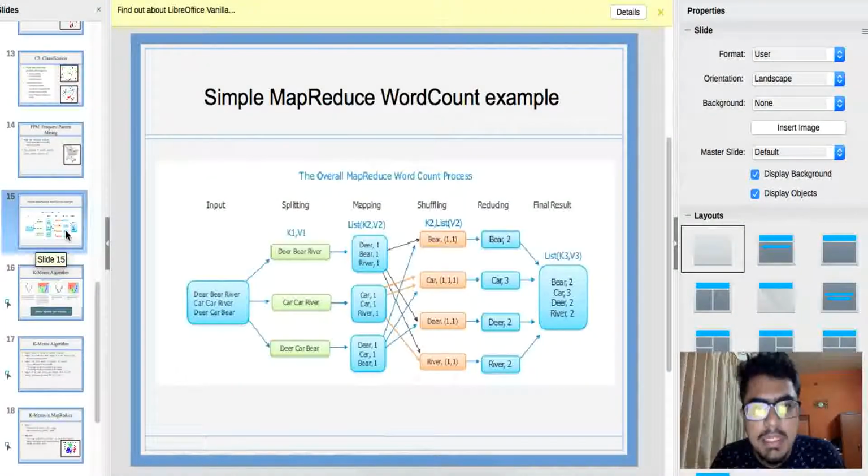What shuffling does is bring both of these occurrences together. Then reducing sums all the occurrences for a particular word. That is, bear 1 comma 1 now becomes bear 2, and this reducing is done for all the distinct words in the file, and the word count for those words is shown finally. So this is a sample MapReduce word count example.